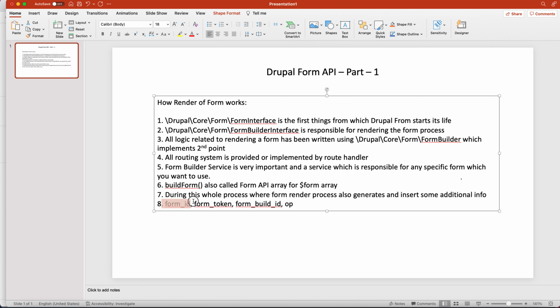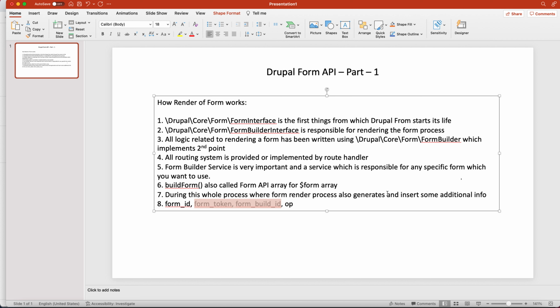Okay, form token and form build ID are used to prevent some attacks, like CSRF, cross site forgery, what we say, cross site CSRF. So CSRF attack and local modification attack, where you can edit any form.